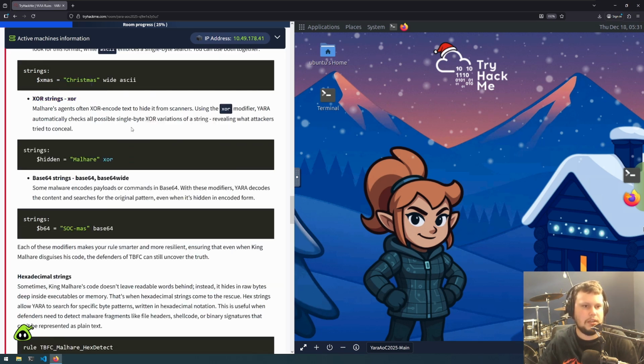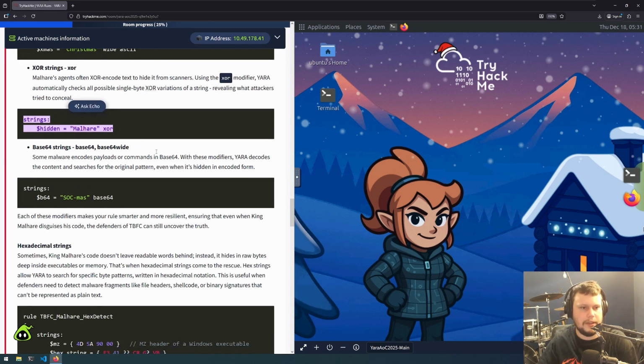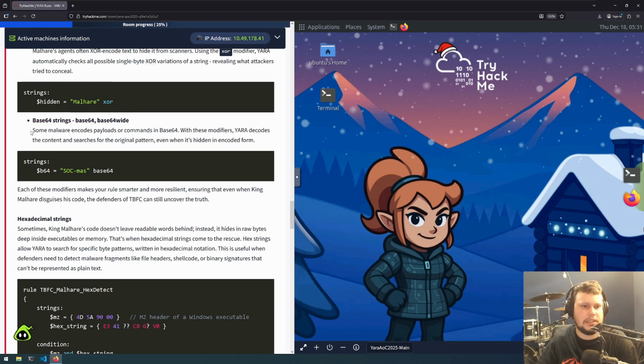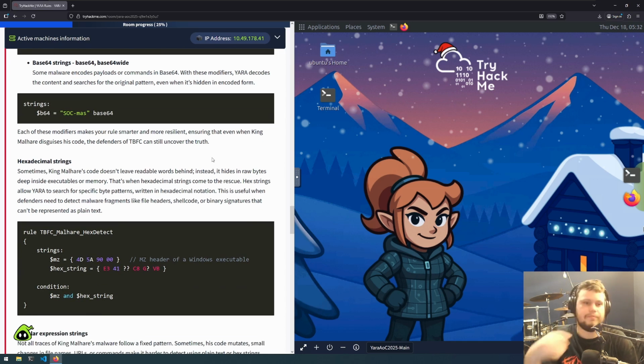XOR strings. Malware agents often XOR encode text to hide it from scanners. So using the xor modifier, YARA automatically checks all possible single-byte XOR variations of the string, revealing what attackers tried to conceal. It'll be like this. Base64 strings. Some malware encodes payloads or commands in base64. With these modifiers, YARA decodes the content and searches for the original pattern, even if it's hidden in encoded format. So this is the string we're looking for, and it's going to check for the base64 version of it.